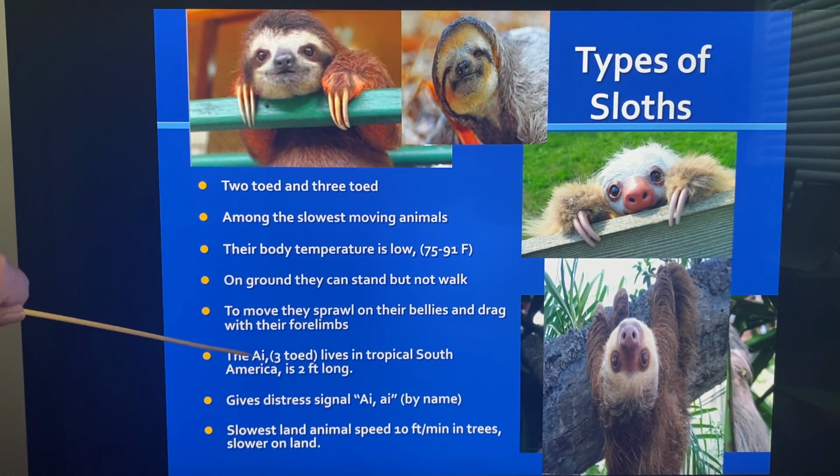So look, it's spelled AI, but it's called I. It is three-toed and it lives in tropical South America. It's 2 foot long. It gives the distress cry, I. That's why they named it that. It's the slowest land animal. They only go 10 feet a minute in the trees, and they go even slower on land. Kind of cute, aren't they?